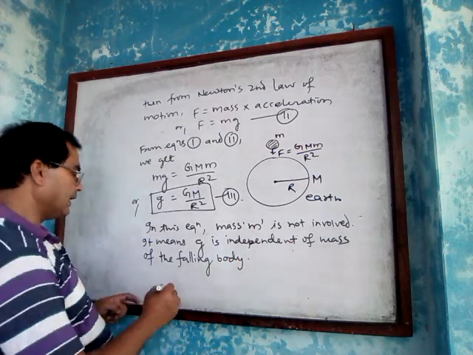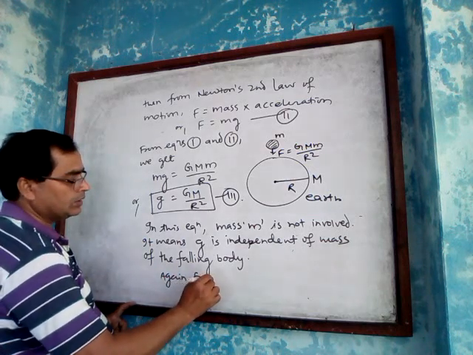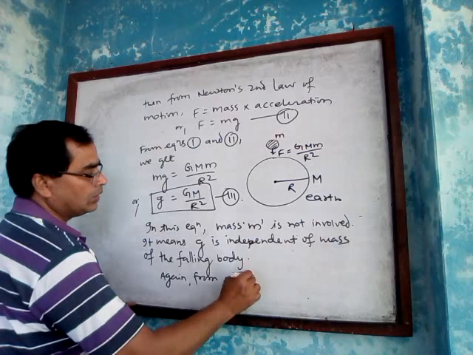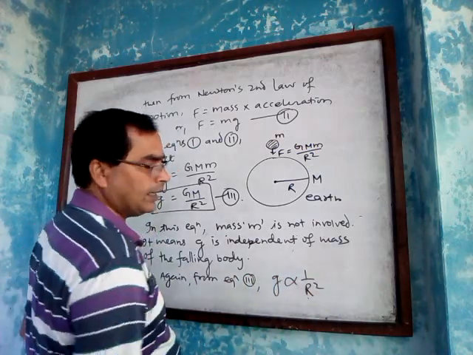Okay, again from equation 3 we can write g is inversely proportional to R square.